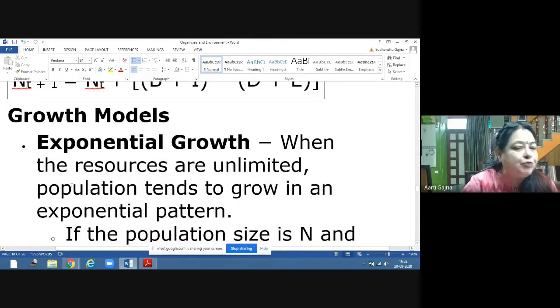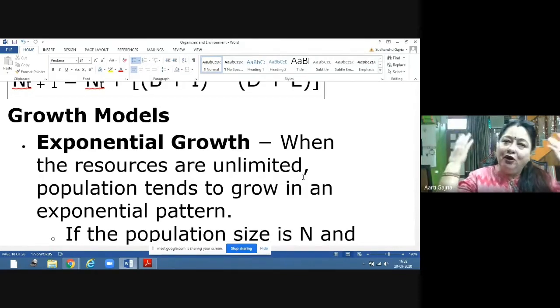Now exponential means when the resources are unlimited, everything is available for growth. Then what will happen? The population will grow in an exponential pattern. There is no barrier. There is no competition. There is no scarcity of any resource. Then the population will grow in an exponential pattern.